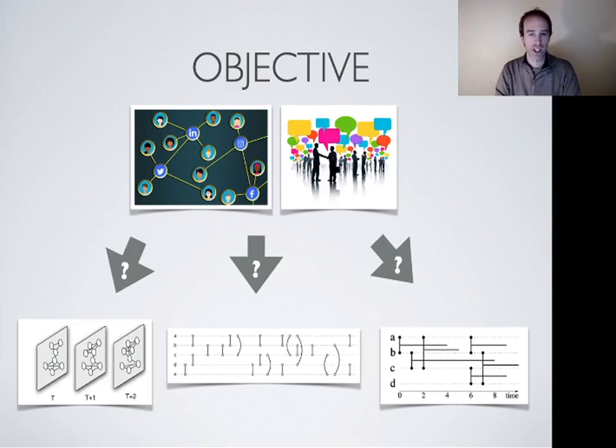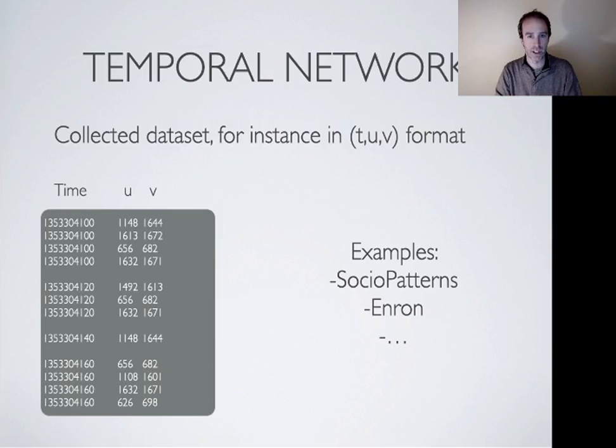We often have data coming from social media or interaction between individuals, and we are interested in representing this data as a dynamic network evolving with time, but there are several ways to represent such a network, for instance with snapshots, with stream graph, temporal network, and so on and so forth. But there is not a proper way to choose which representation is the most appropriate for our data.